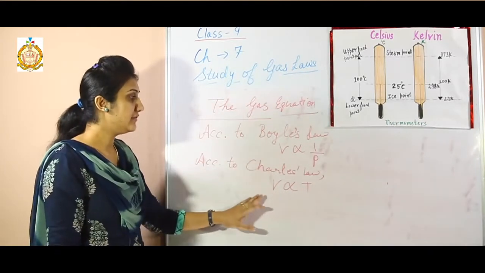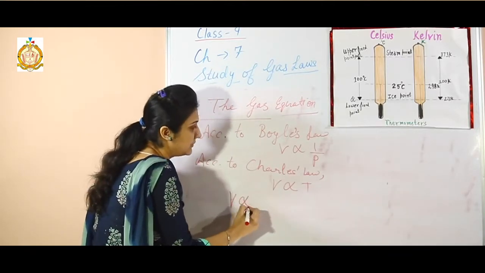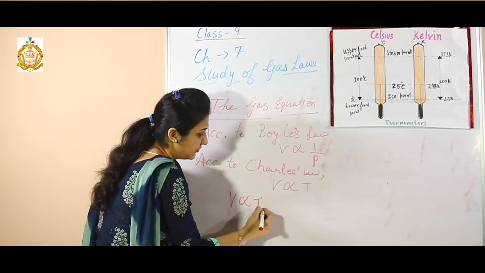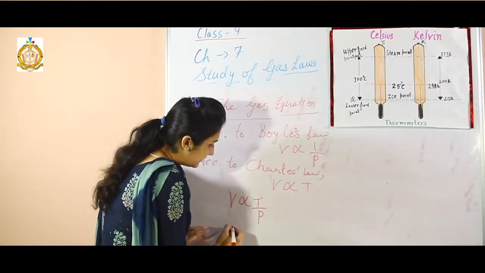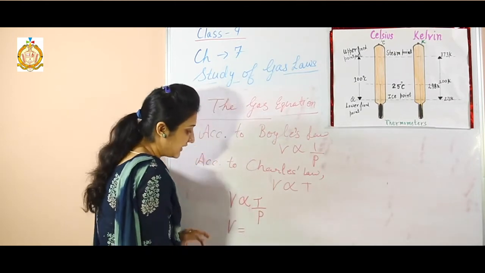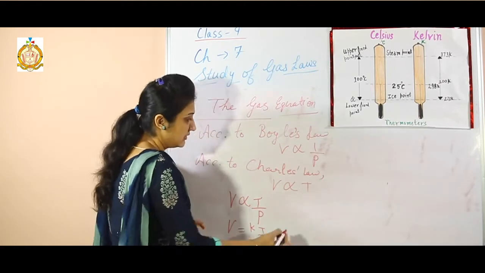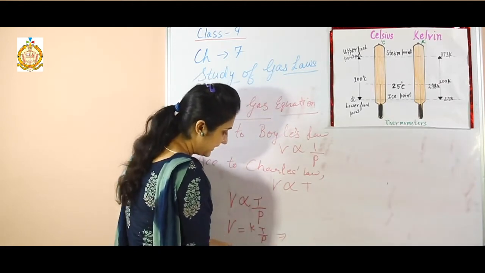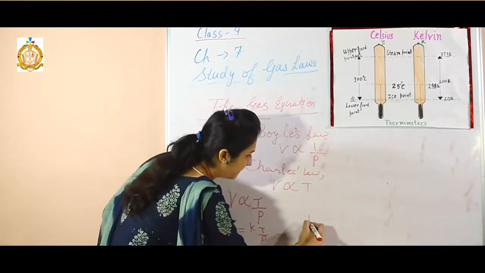So combining these, we can write V is directly proportional to T and inversely proportional to P. Now dropping the proportionality symbol, we can write V equals K T upon P. From this equation we can write PV upon T equals K.